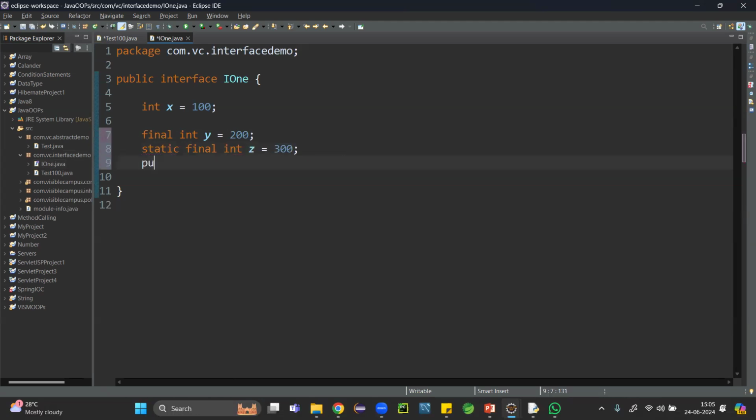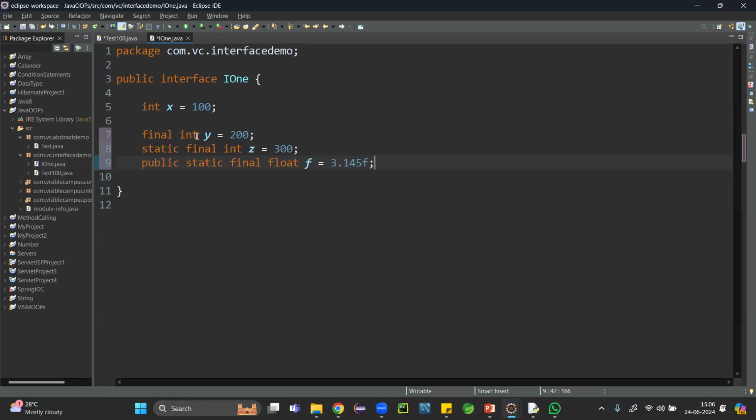The next, public static final, then some other type also, no problem. It's not only integer, it can be applied to any type as well. So float f equals 3.145f. So this is about the first part of this.